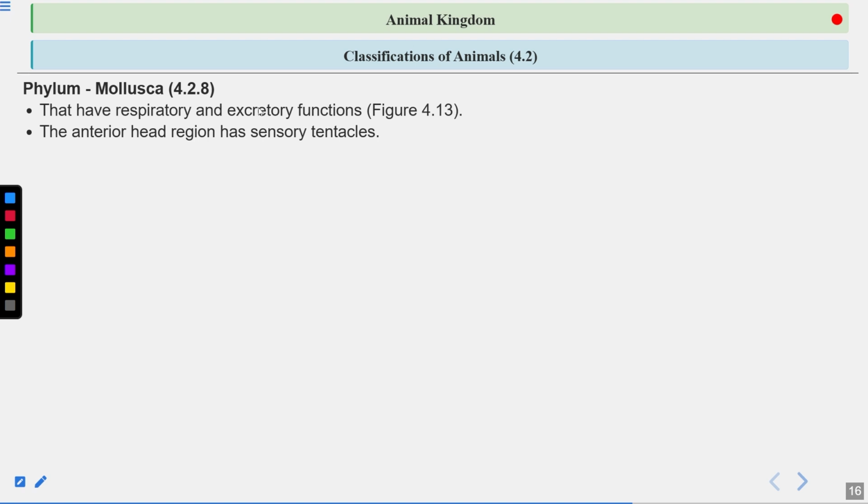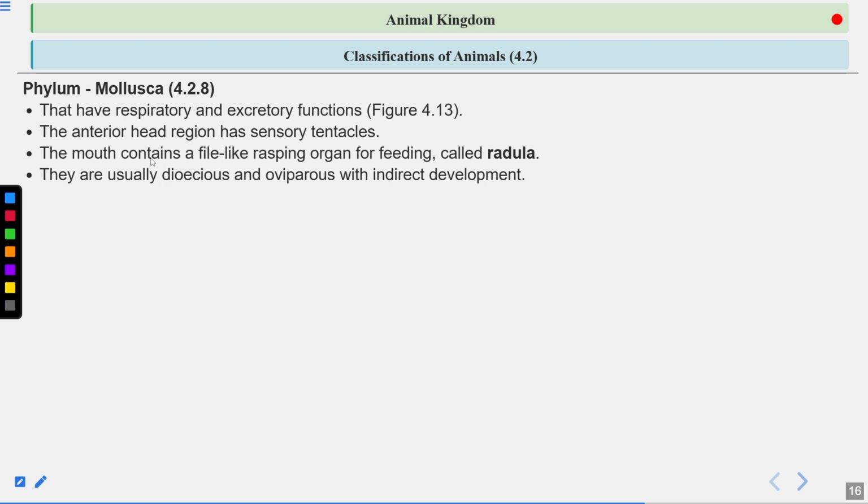Anterior head region has sensory tentacles. So these tentacles help to detect the environment. Okay, and they also help in catching the food as well. Okay, the mouth contains a file-like rasping organ for feeding known as radula. So radula is the feeding organ in mollusks.